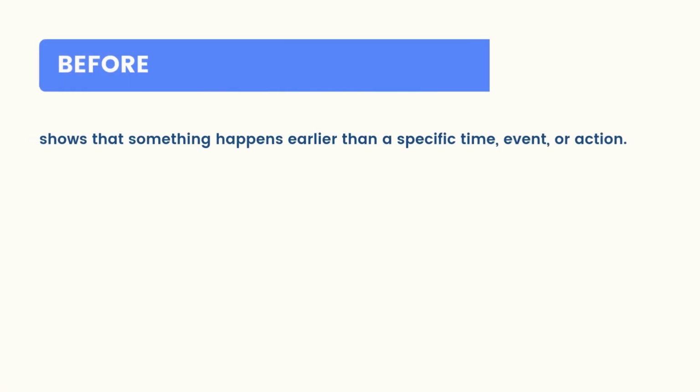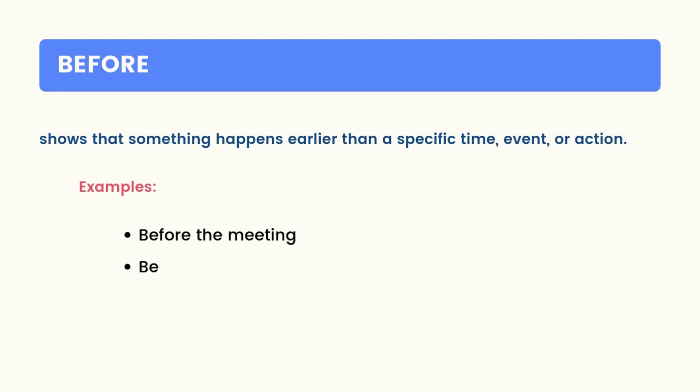The preposition before shows that something happens earlier than a specific time, event, or action. For example, before the meeting, before 6 p.m.